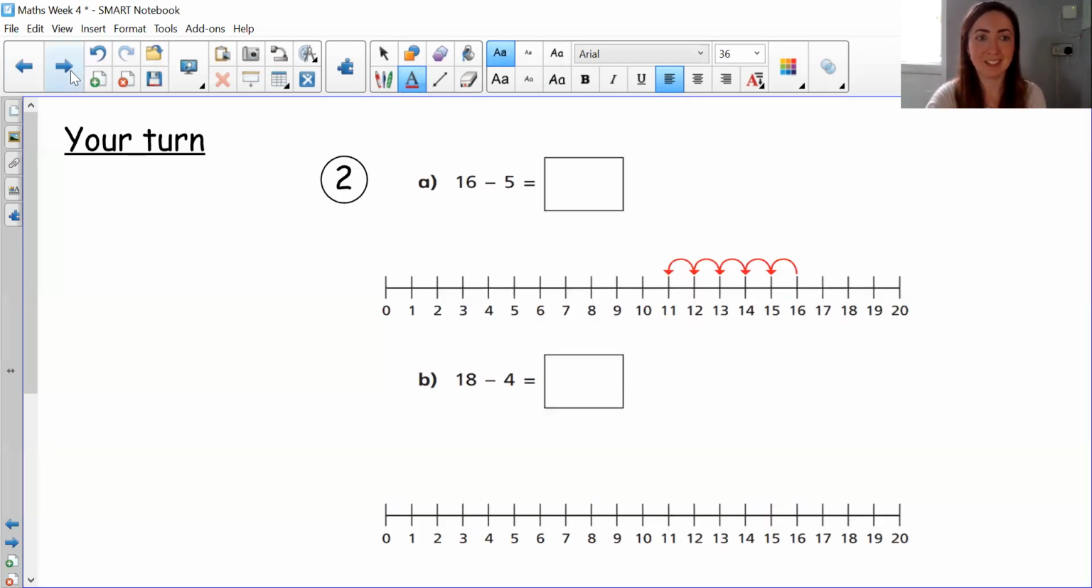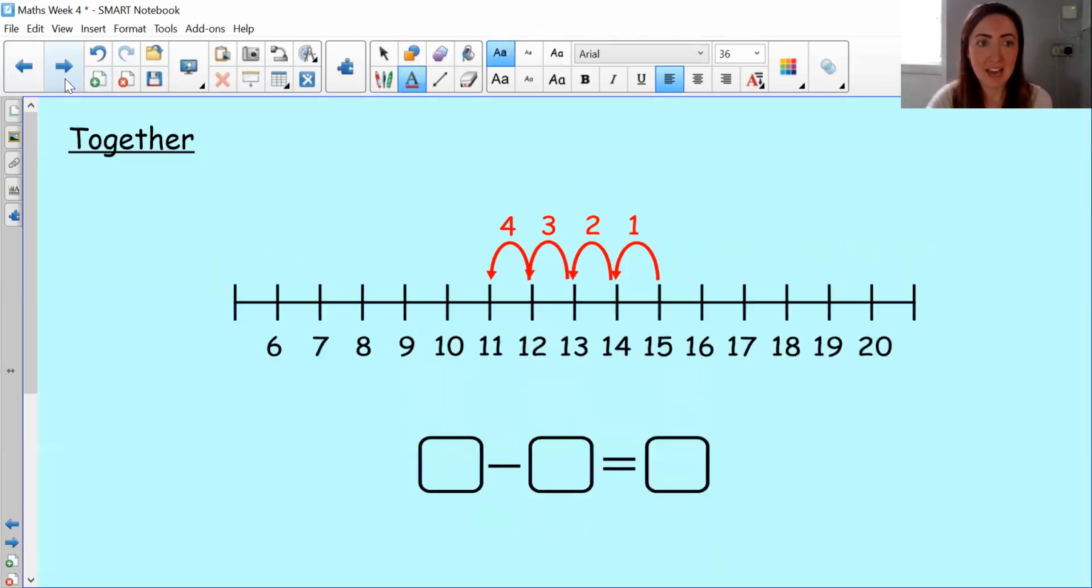Okay, so your turn again now. And again, this time it's with number lines. So you'll find the sheet in the maths folder on Teams, just like the last part. In fact, I think it's all one sheet. And then one more this time. So it's a bit different.